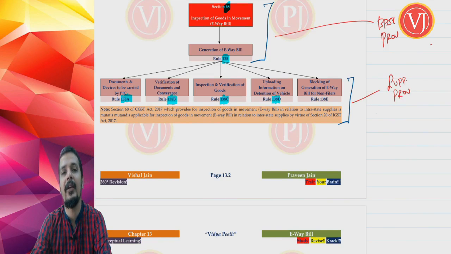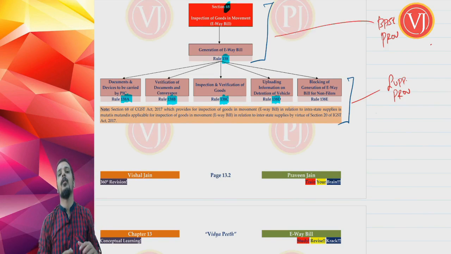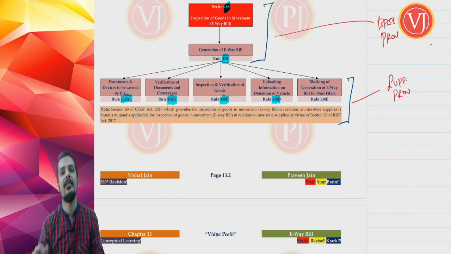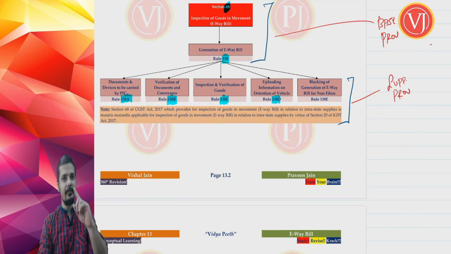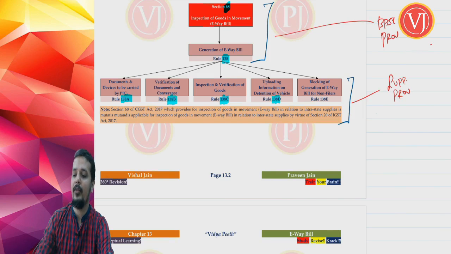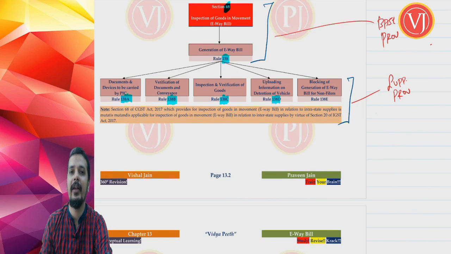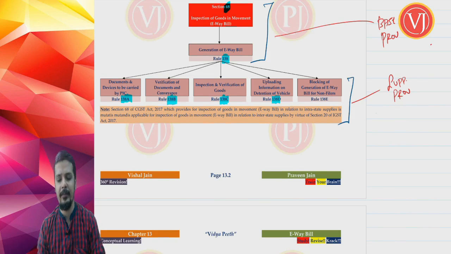138D gives the transporter the right to upload information about the detention of a vehicle if the vehicle is stopped for more than 30 minutes without any reason being given. So it is an empowering section for the transporter or the person in charge, where his conveyance is stopped by a proper officer but he is not told why, and not given proper reasons for a time exceeding 30 minutes. He can upload that information on the portal, telling that the officer has stopped my conveyance at this place, and it is more than 30 minutes but I have not been given any explanation. This is only an empowering section for the transporter or the person in charge.